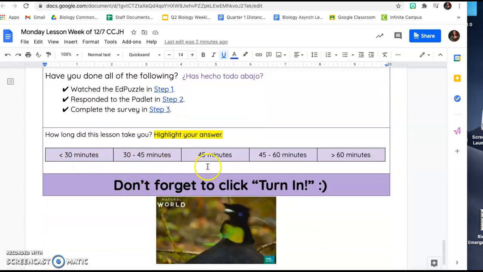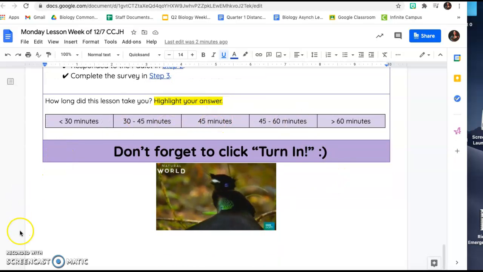And lastly, please check your work and submit this assignment. Highlight how long this lesson took you and don't forget to click Turn In on Google Classroom. Thank you.